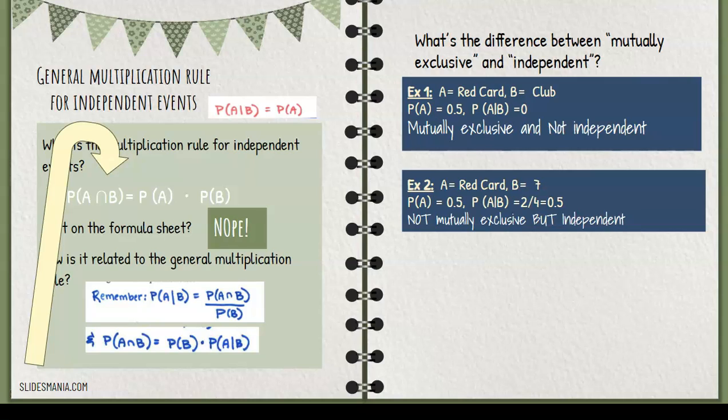Are they independent of one another? Yes, they are. Look at that. Just because it's red doesn't mean it's a 7, right? And the probabilities mathematically of a red card is equal to the probability of a red card given it's a 7. That just happens to work out, therefore they are independent.